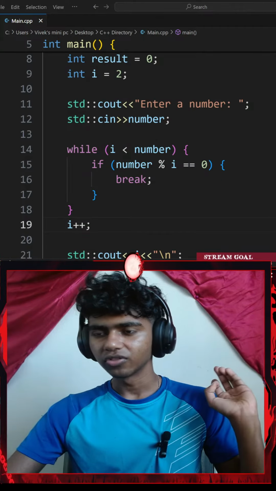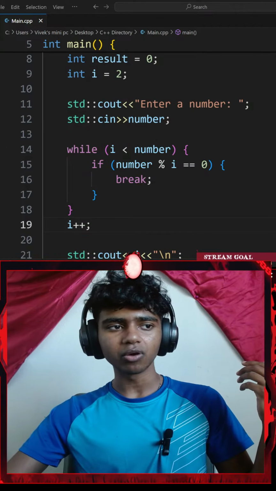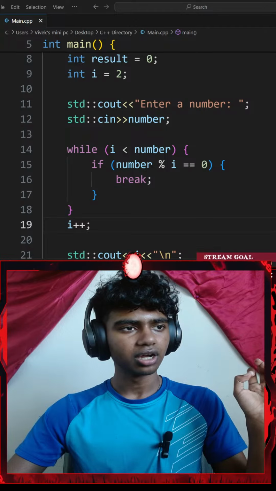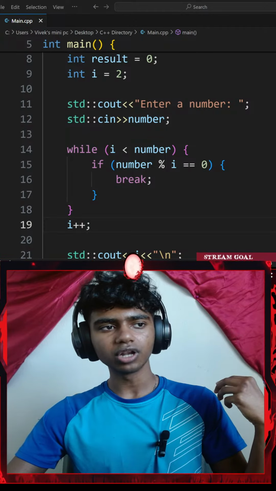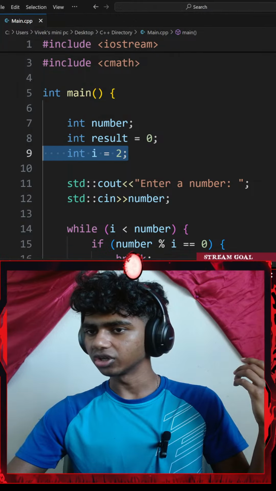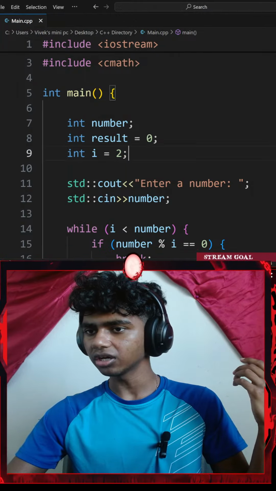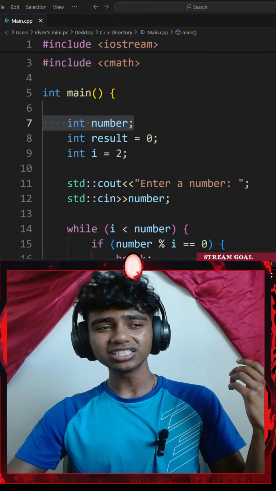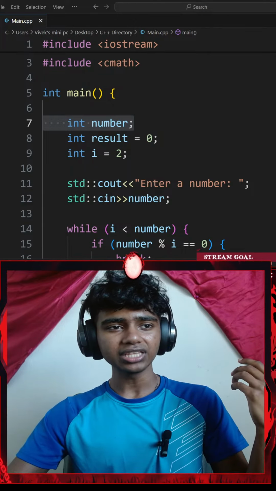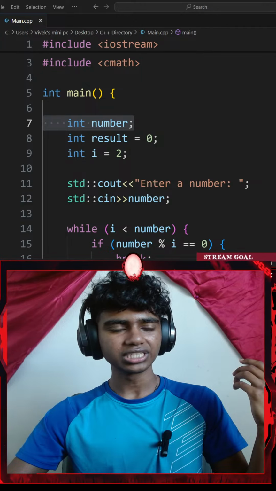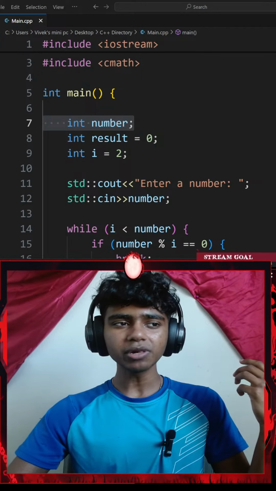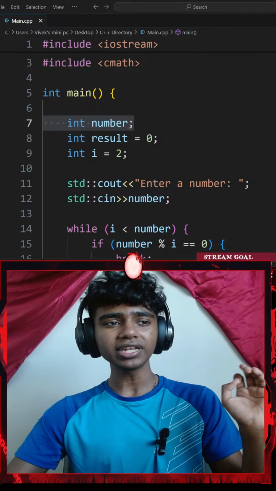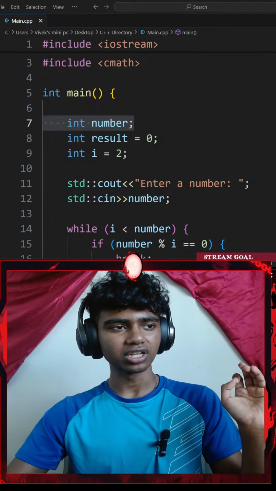Okay, so the outer while loop could be something like while my candidate is less than or equal to my number. Outer loop goes from 2 up to number. So I have an integer here, actually an integer I here. I have a result and I have a number. Inner loop checks if the candidate is divisible by anything from 2 to candidate minus 1, or square root of candidate for optimization. If divisible, mark as not prime and don't print. If not divisible, print it. Increment everything properly or the loop just dies in infinite limbo.